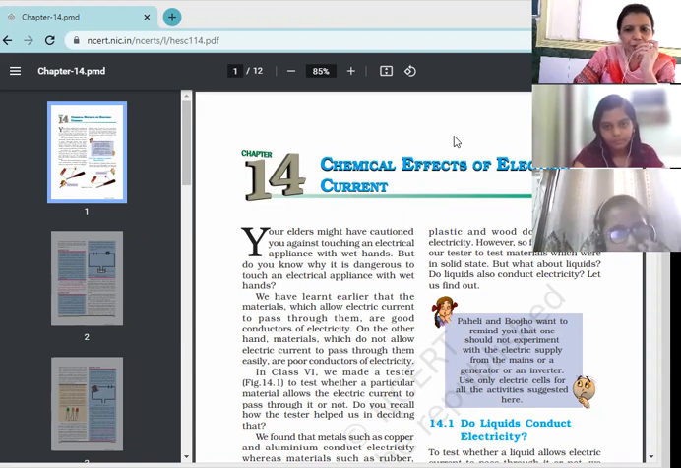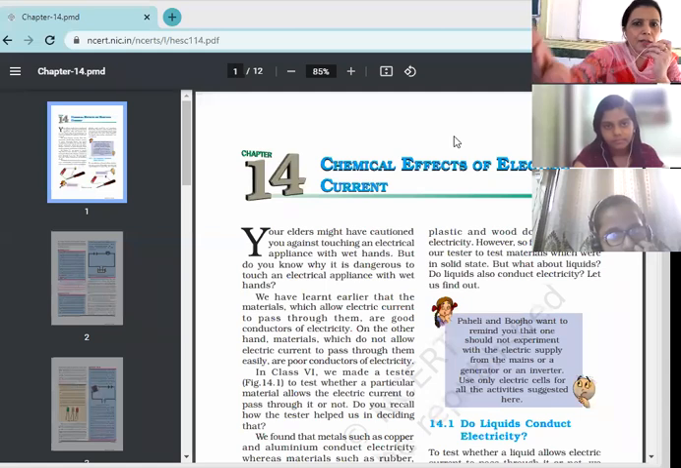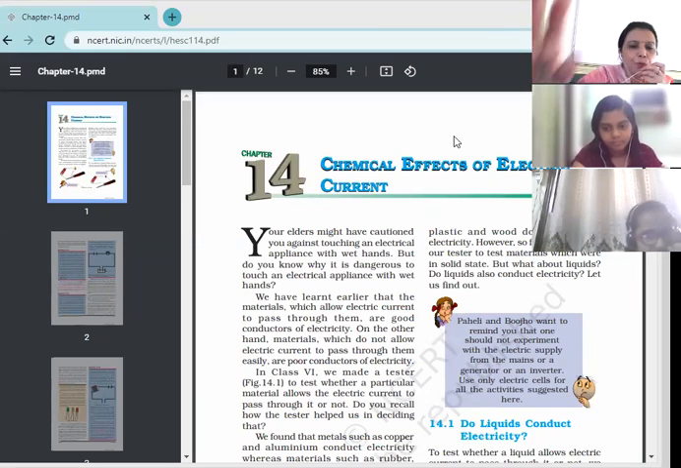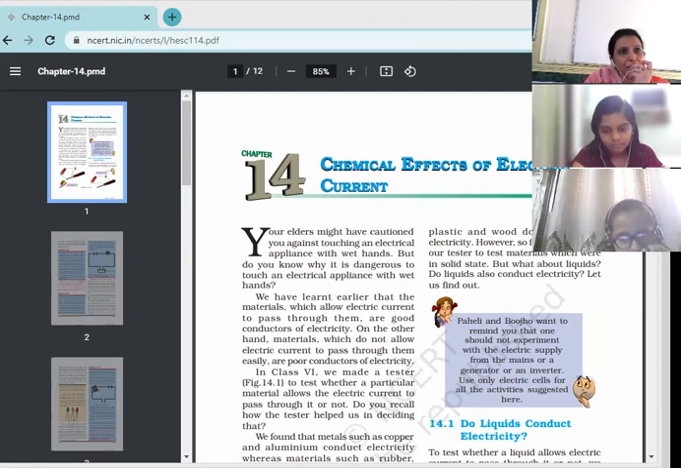Already you know about the definition of conductors and insulators, how the current flows through conductors, and how insulators behave. And one thing very, very important we are going to study in this chapter is the electrolysis process. And the application of electrolysis is electroplating.